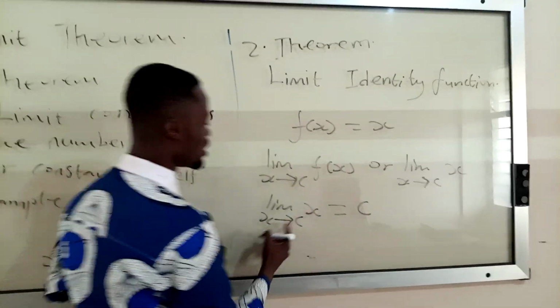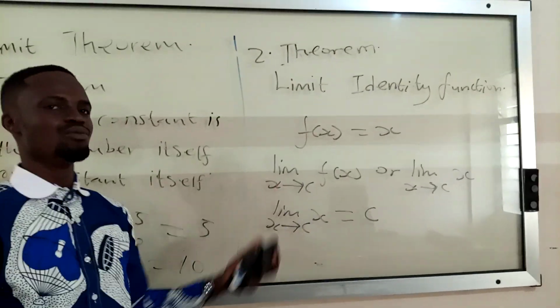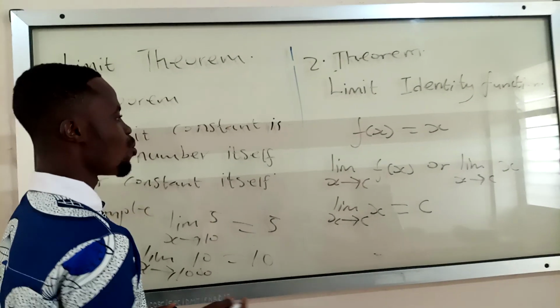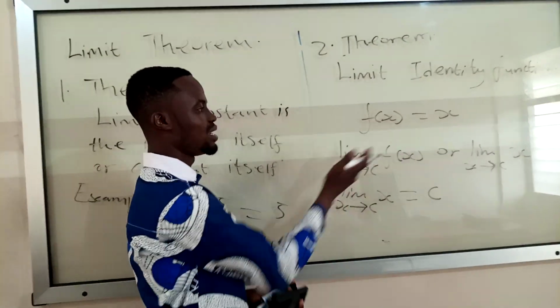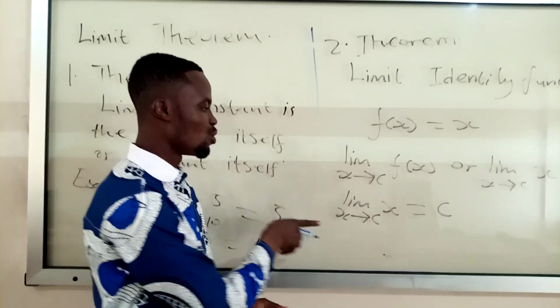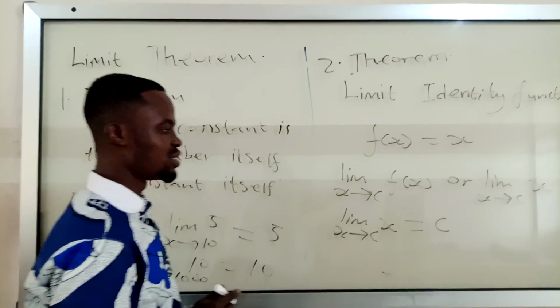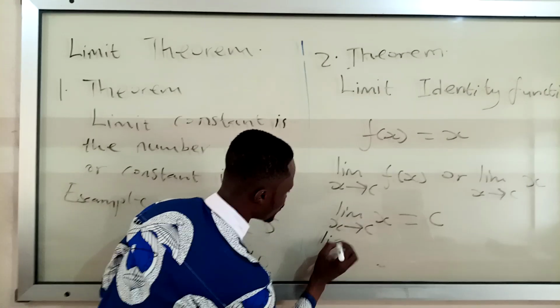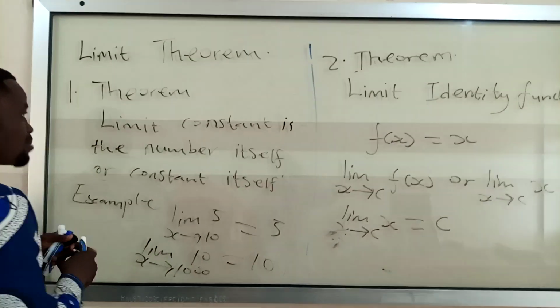This one is simple. I just substitute in c, then I get my c. Whenever you take the limit of the identity function, which is x, it is always equal to the number where the limit is approaching.